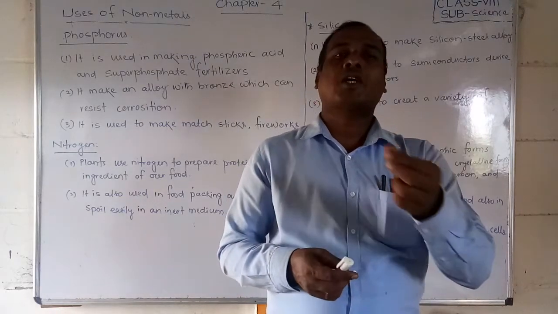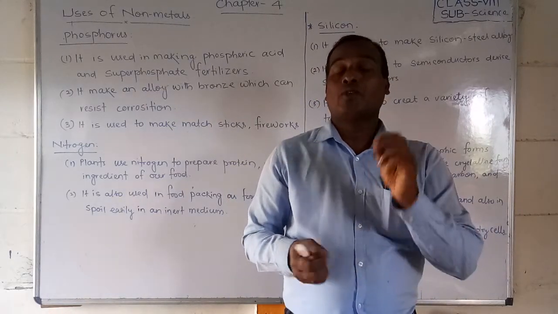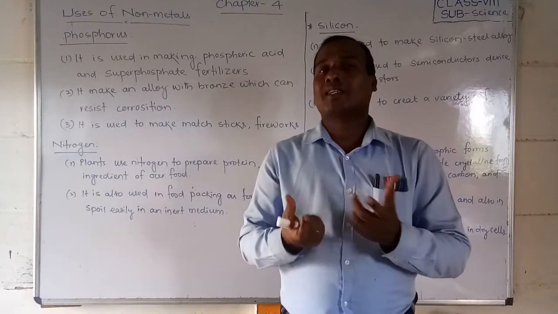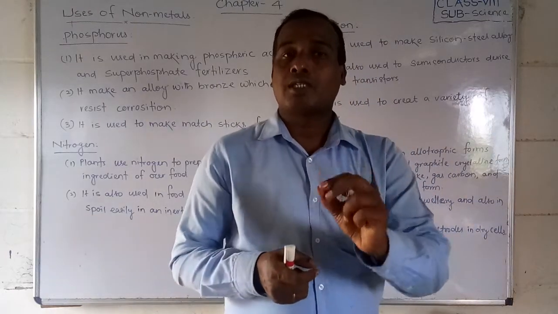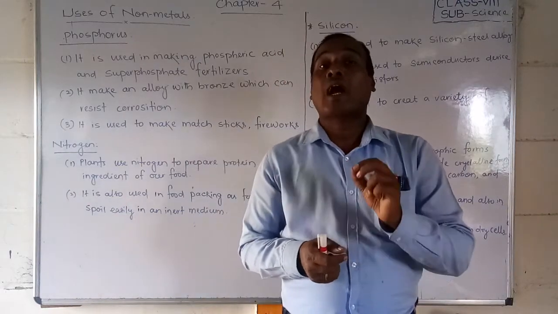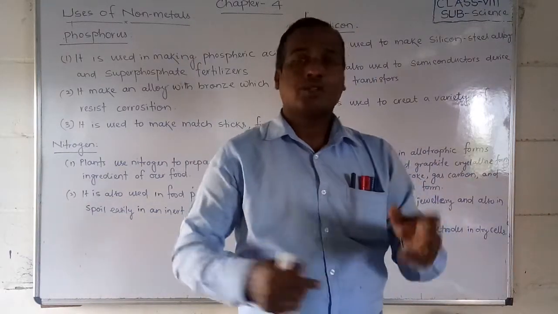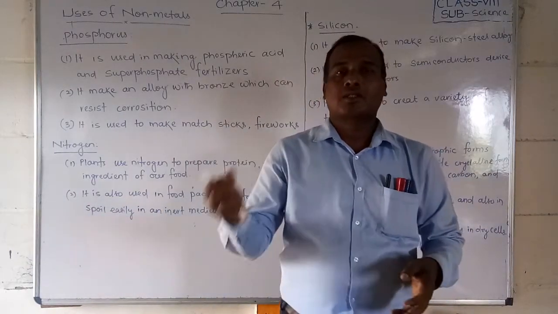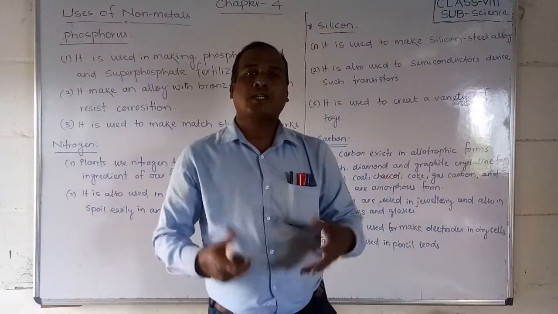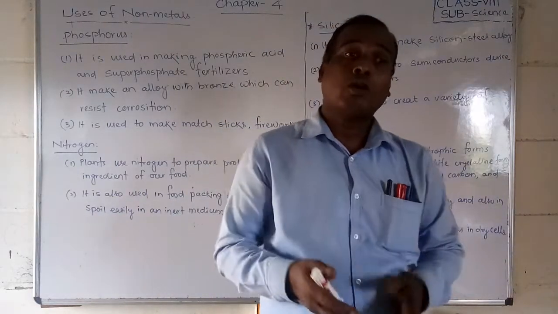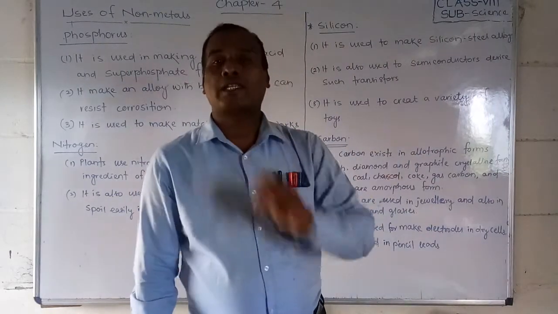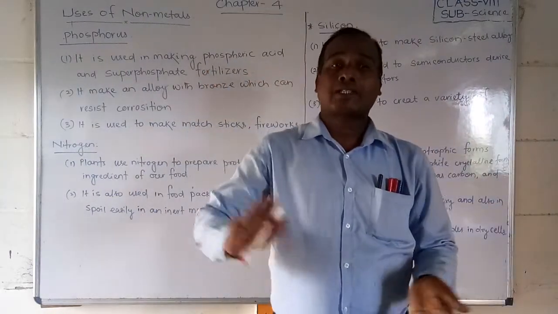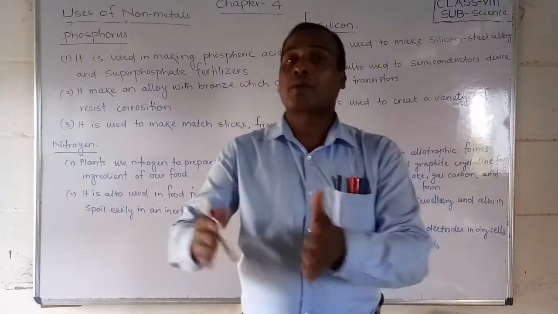That means whenever we touch that solid, Pond's powder, what type of solid is that? That type of powder is called an amorphous solid. And sand, small stones like that, is called crystal form. So this carbon exists in allotropic forms in two ways. One is crystalline form, another one is amorphous form.